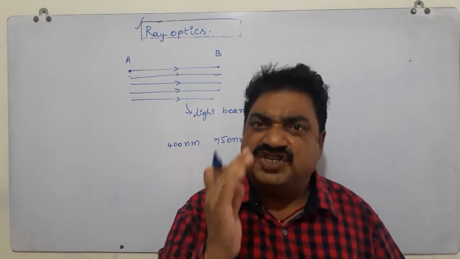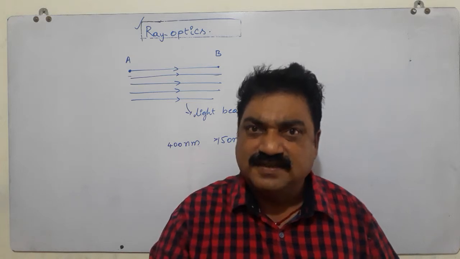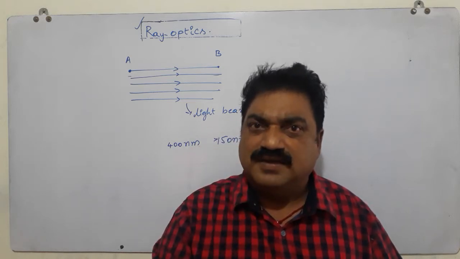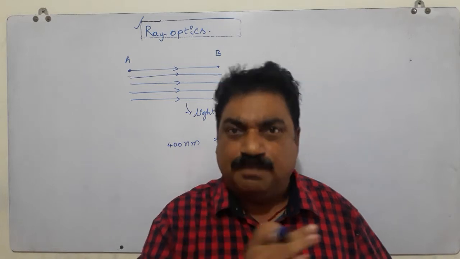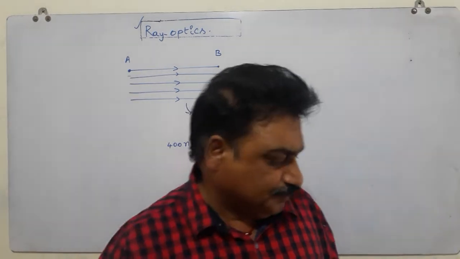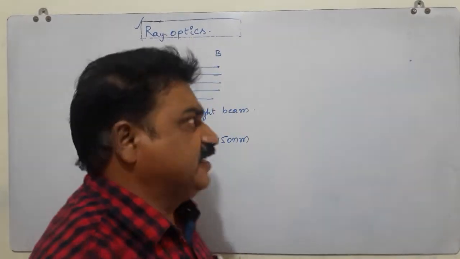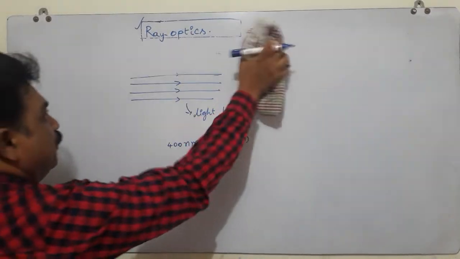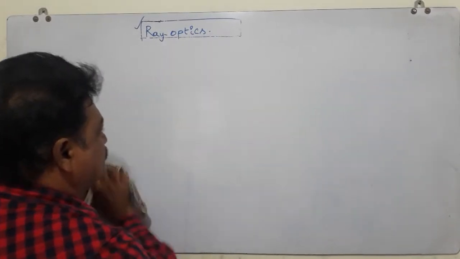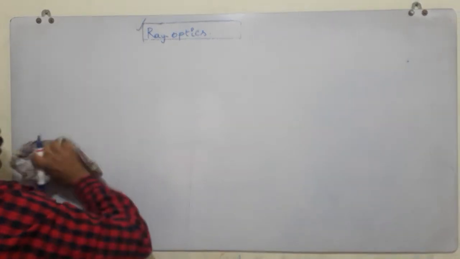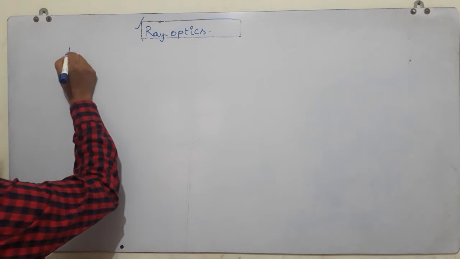Such a combination of light rays is called the light beam. And now I am going to discuss the important properties of light one by one, starting from reflection.